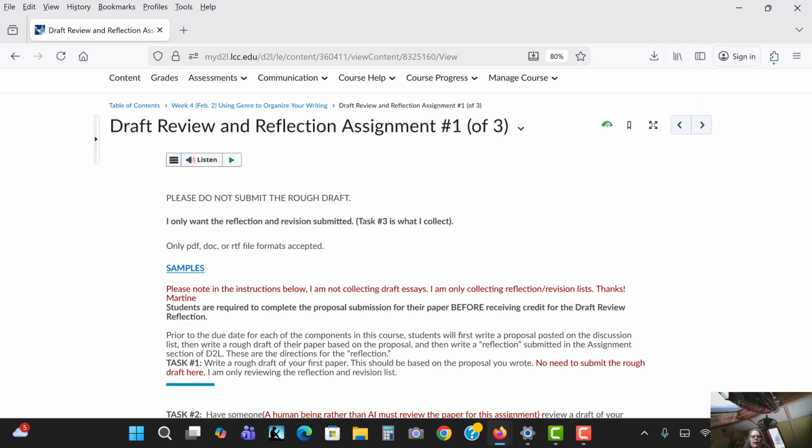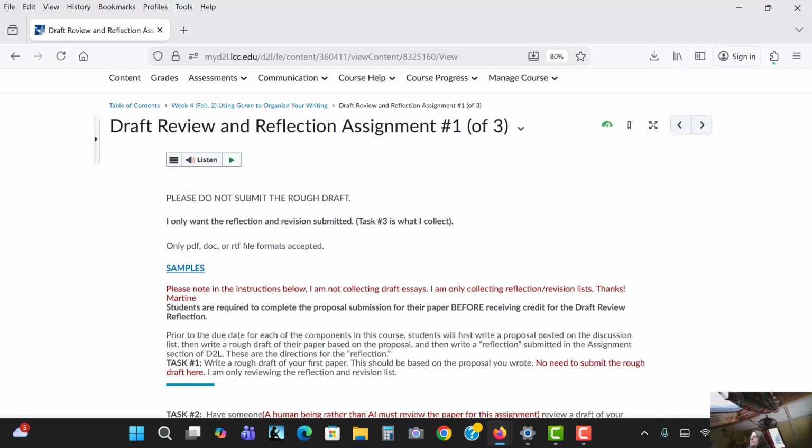Okay, so for the draft review and reflection, the directions are located in the week 4 folder, and they're also linked in each of the draft review and reflection assignments under assessments assignments. Okay, so remember, you won't be able to see the Dropbox to submit the draft review and reflection assignment until you have completed the proposal, because those are nested assignments.